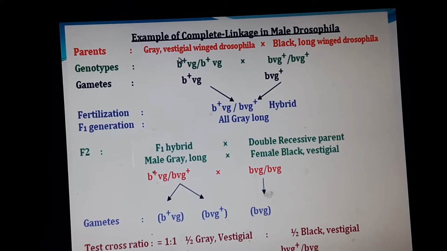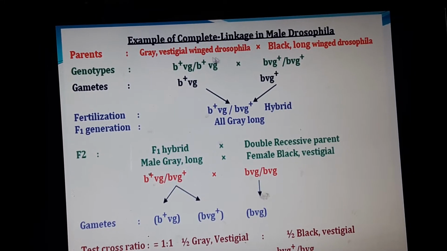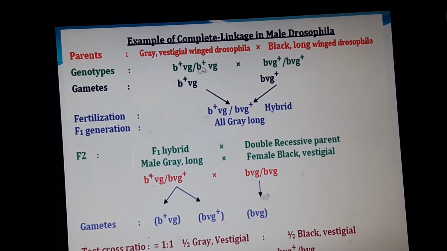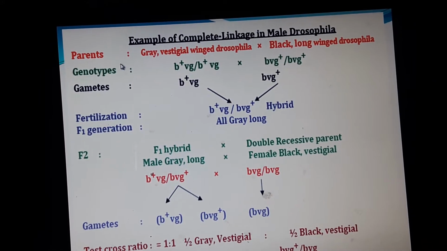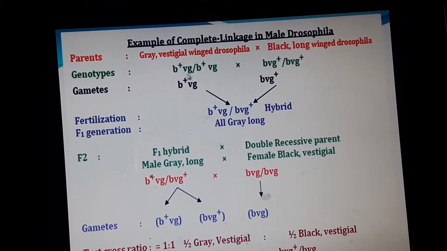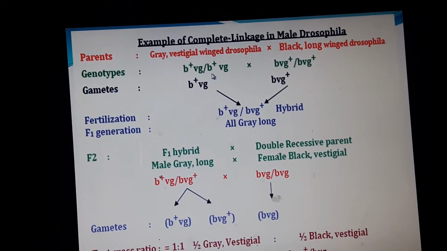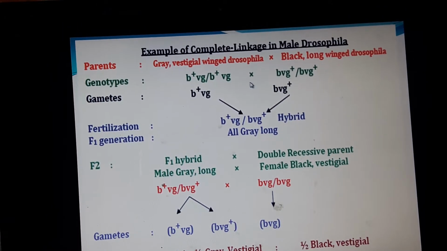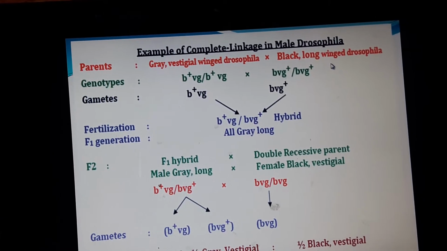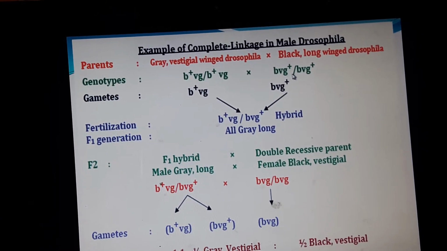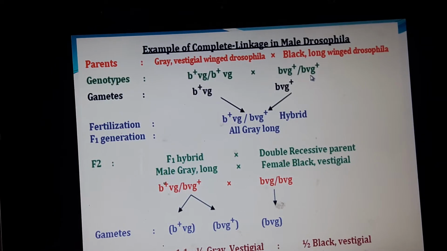The grey vestigial parent has the genotype B+Vg/B+Vg, and it is crossed with the black long-winged Drosophila, Bvg+/Bvg+.